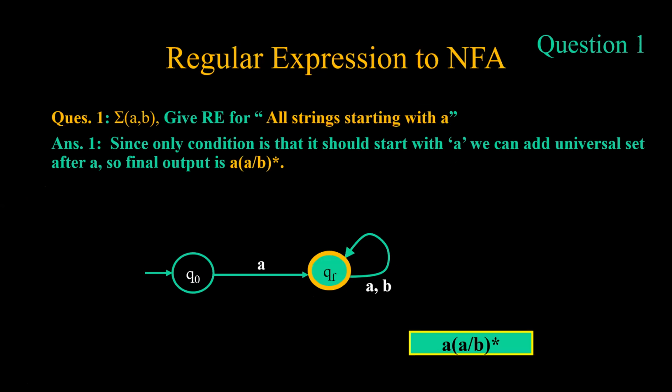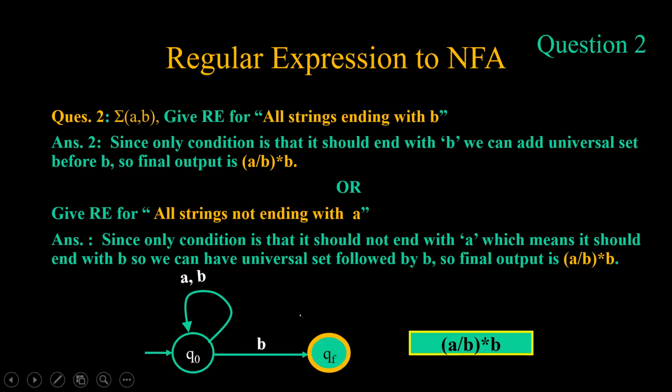The first question was, for sigma equal to {a, b}, we were supposed to generate a regular expression for all strings starting with a. So this is the regular expression: a(a|b)*. So we have a followed by (a|b)*. Since it is star, it is in a loop. The minimum length of the string which will be accepted is 1, and it is clearly evident that there is a single a followed by n number of a and b.